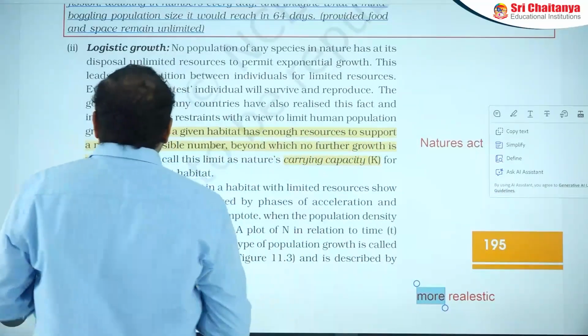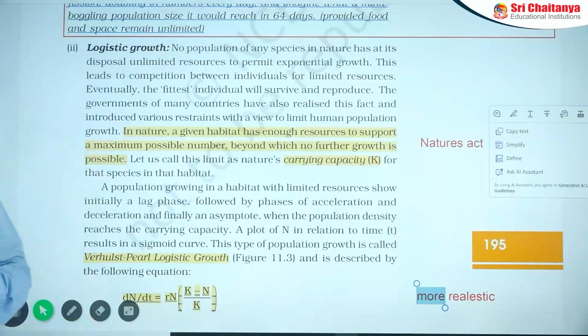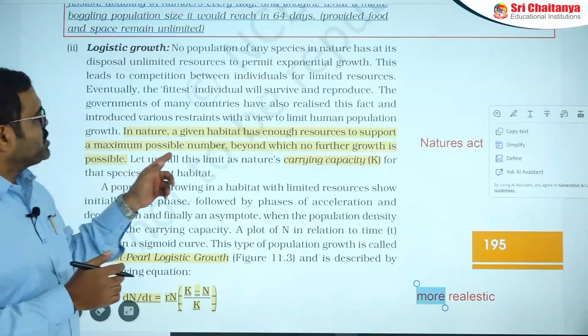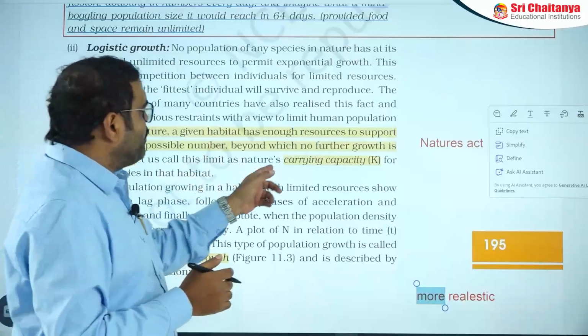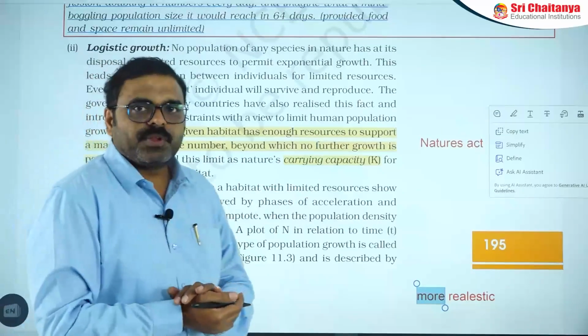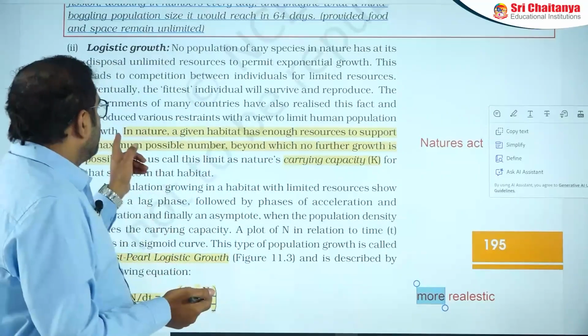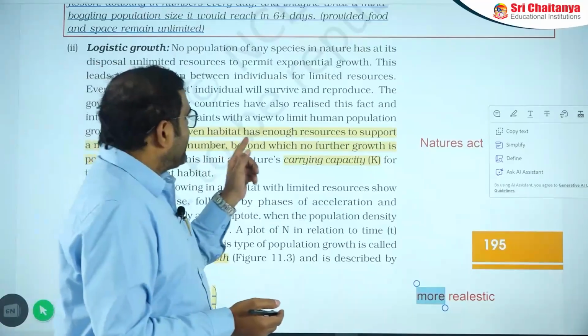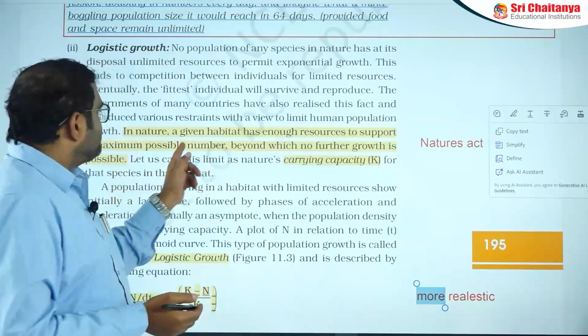Here you need to understand a given habitat has enough resources to support a maximum possible number, beyond which no further growth is possible. In nature, a given habitat has enough resources to support the maximum possible number.